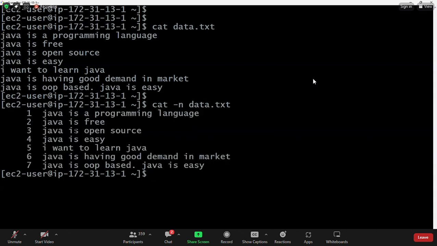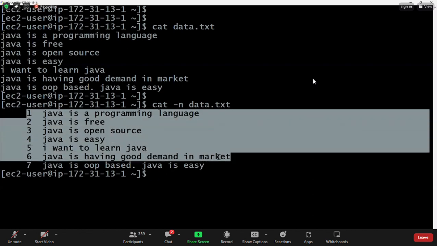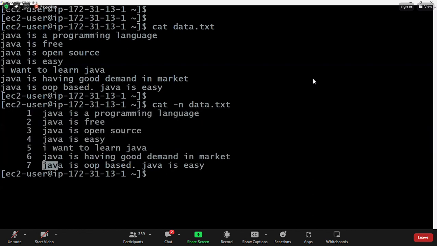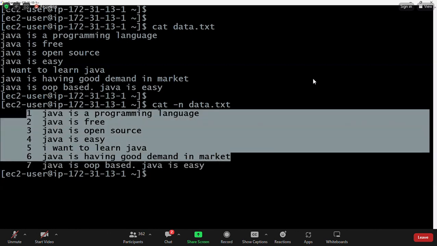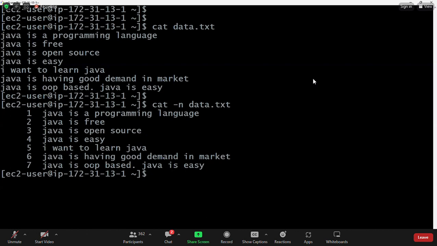In the first 6 lines, Java occurred only one time. In the 7th line, Java occurred 2 times. Are you clear with my point? I'm repeating: up to 6 lines, the Java keyword is available only one time. In the 7th line, Java is available at 2 places.